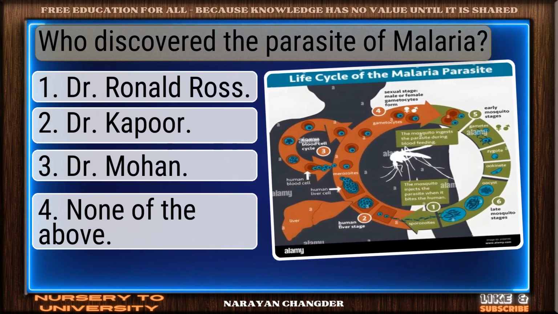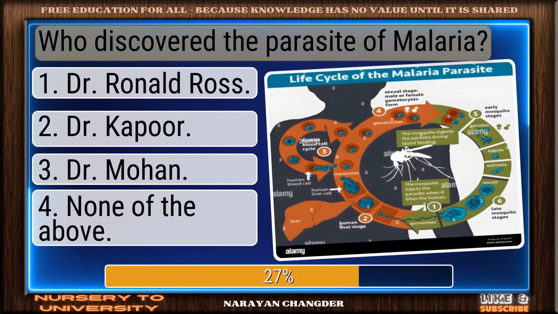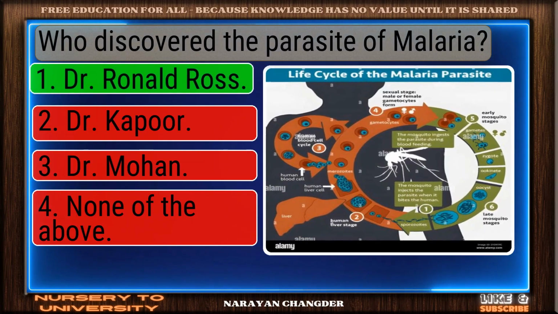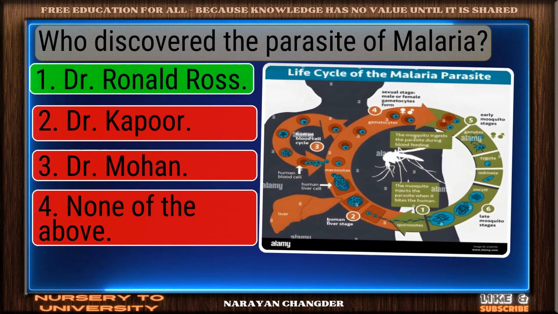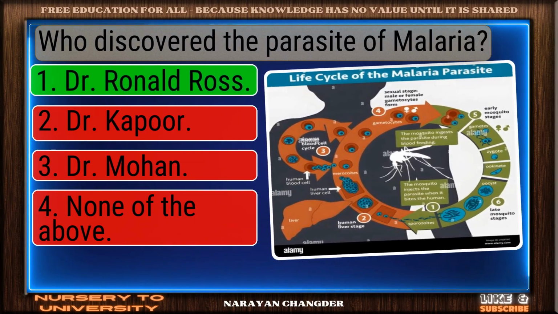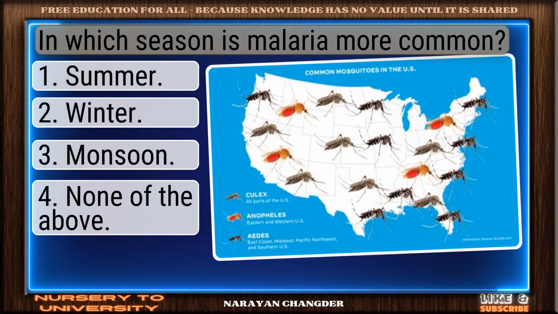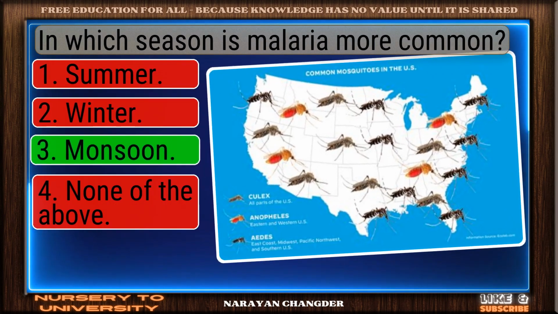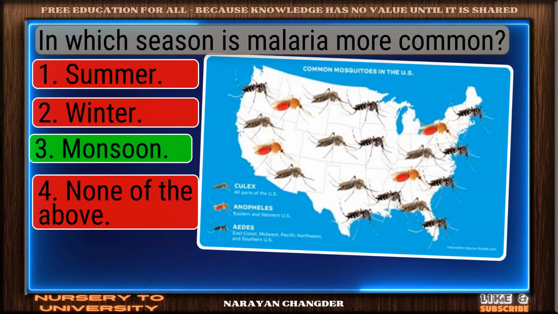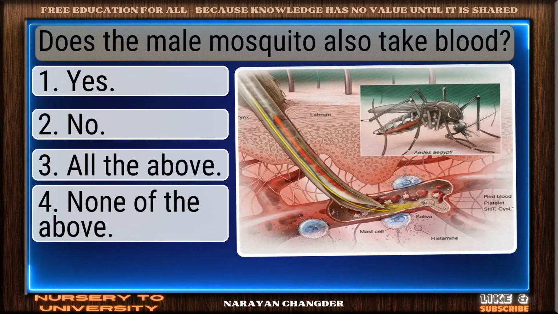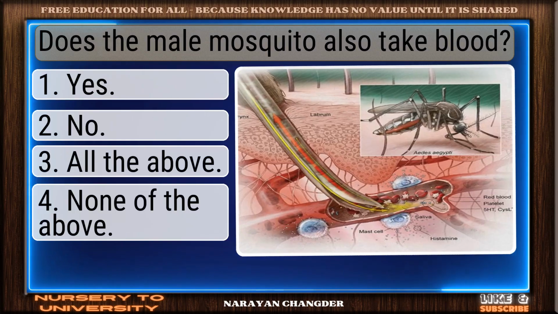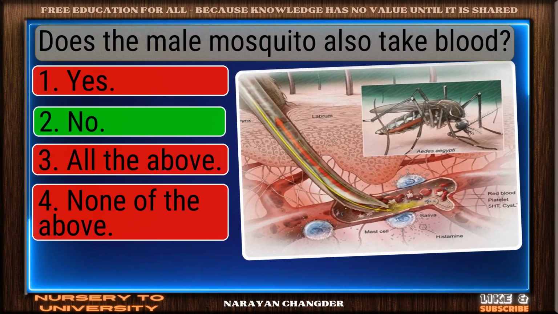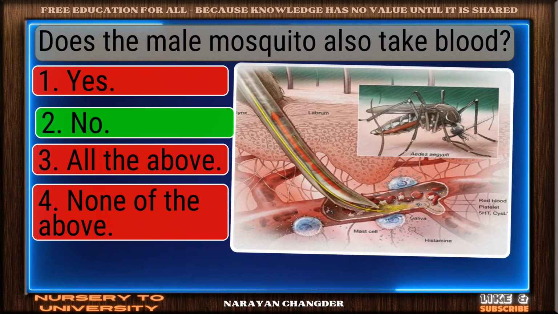Who discovered the parasite of malaria? Nice selection. Dr. Ronald Ross is the correct and valid answer. In which season is malaria more common? Good job. Your answer monsoon works well here. Does the male mosquito also take blood? Well picked. No is the correct answer.